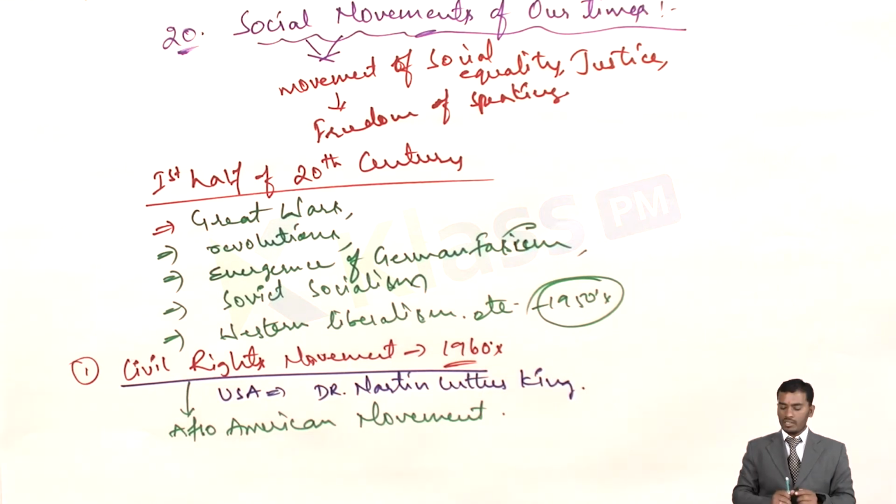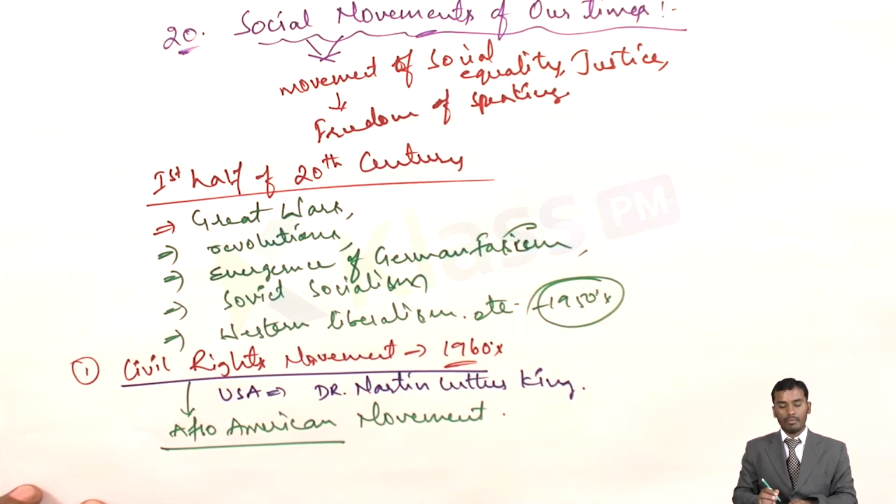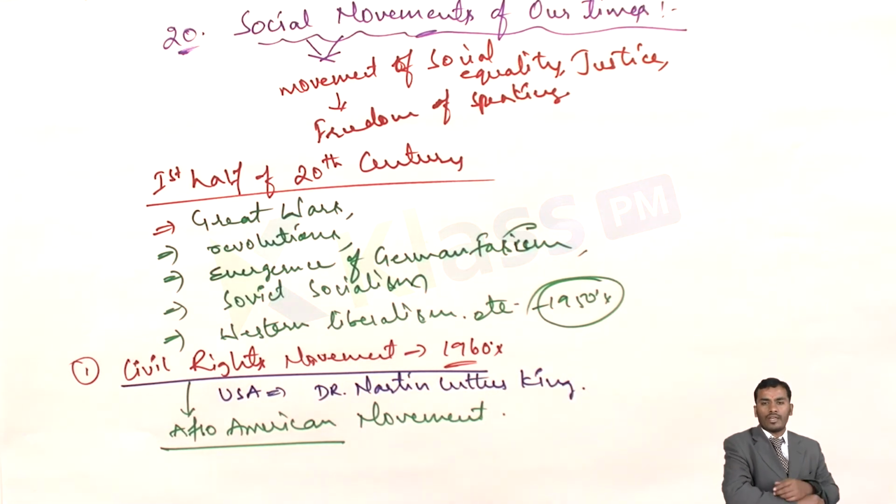This movement we call the Afro-American movement. Why do we call it that? All of us know that majority of the Africans, from different parts of the African continent, were brought to the US as well as to other European countries as slaves by the colonial masters, and the slave trade was very prominent at that time.